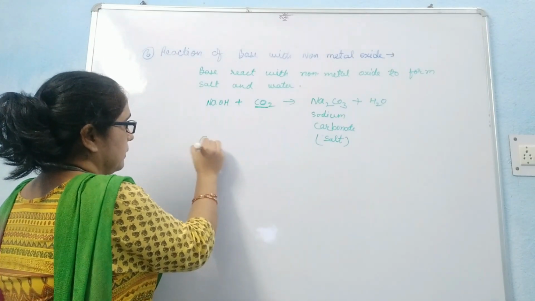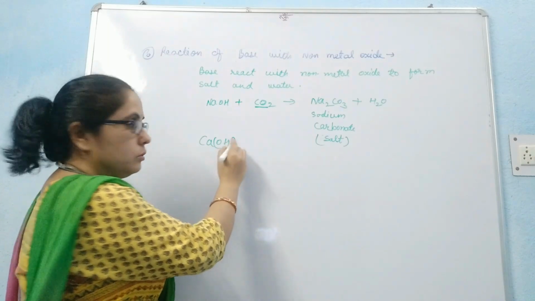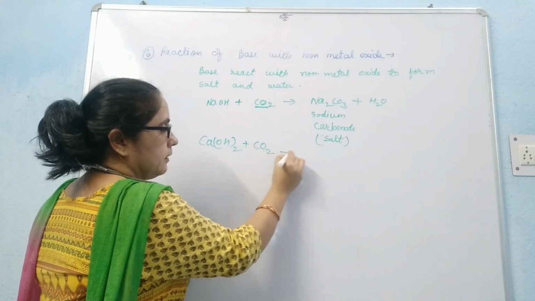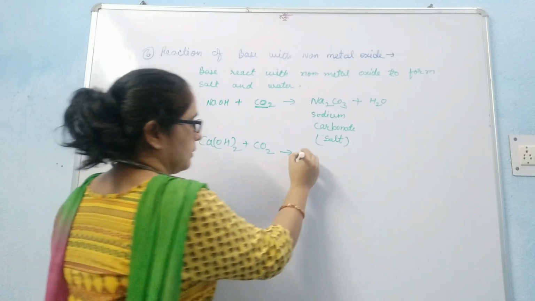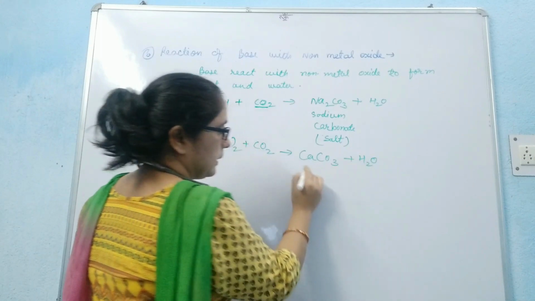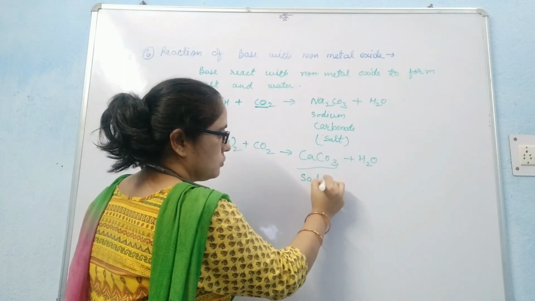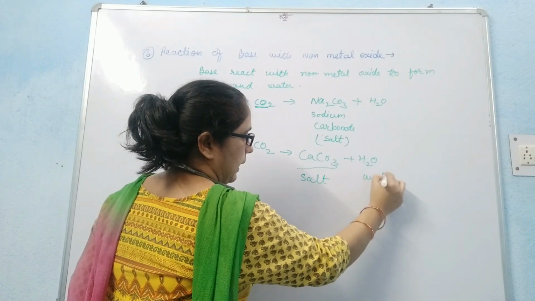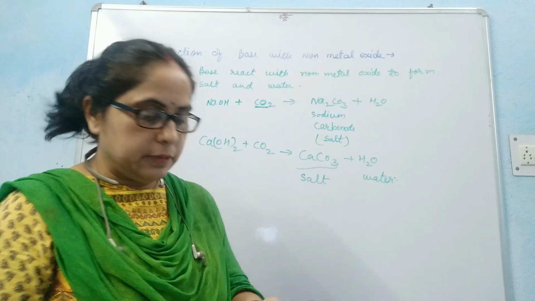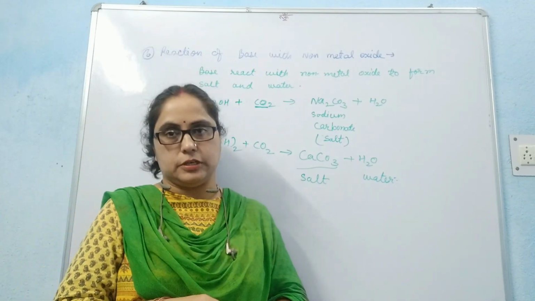Similarly, calcium hydroxide, Ca(OH)2, when it reacts with non-metal oxide forms calcium carbonate, and this calcium carbonate is a salt, and water. This same reaction we will discuss in the next type. We can say that it is the neutralization reaction.